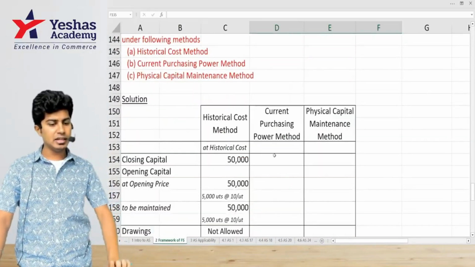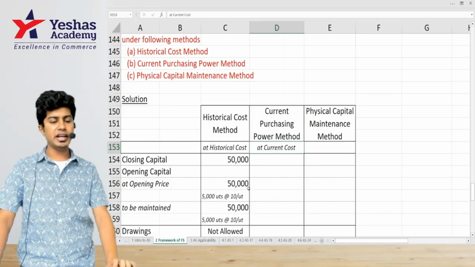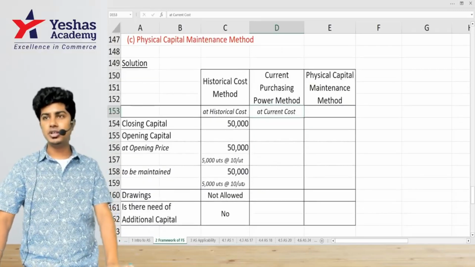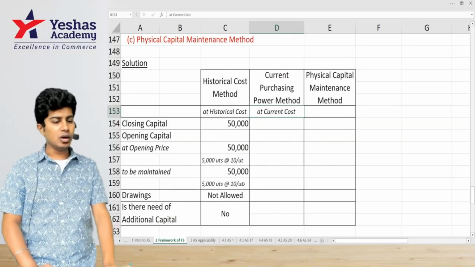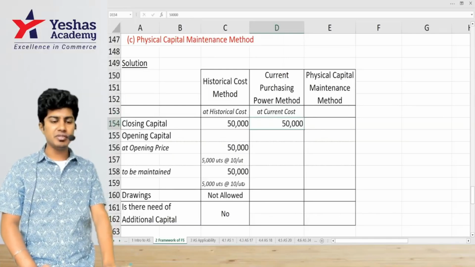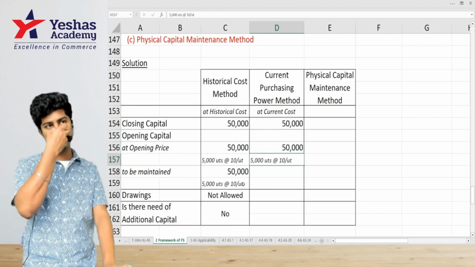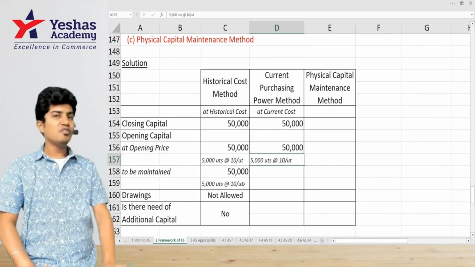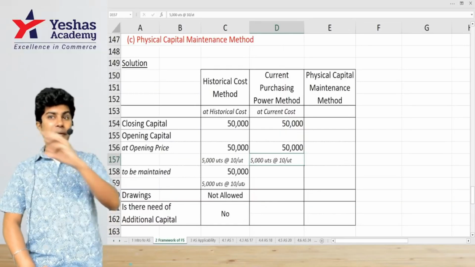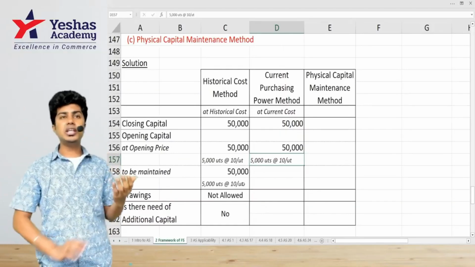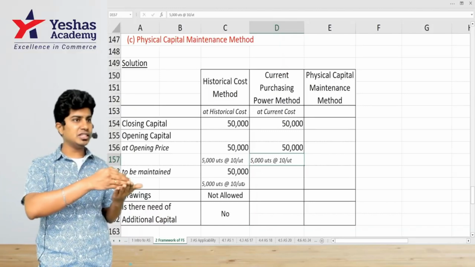So come to the answer. Under current purchasing power method, we will take current cost into consideration. Am I right? Now, closing capital was 50,000, given in the question. Opening capital at purchase price is 50,000, which is 5,000 units at 10. This is also given in the question. 50,000 was last year. Price index has become 125. Whatever was 100 last year is 125 this year.